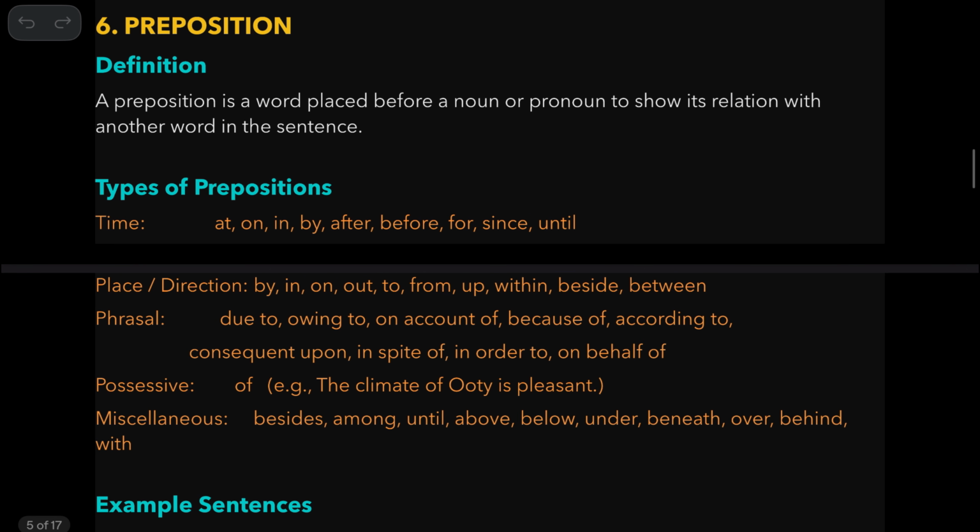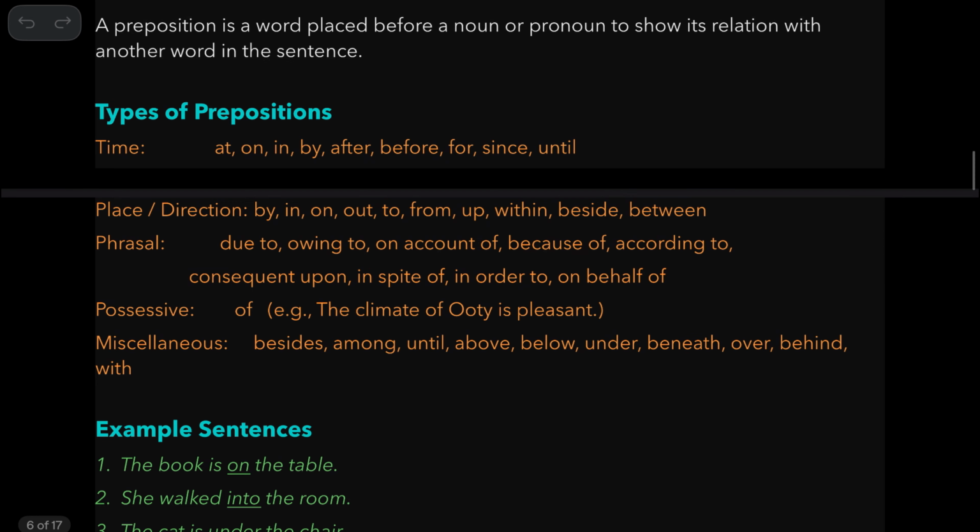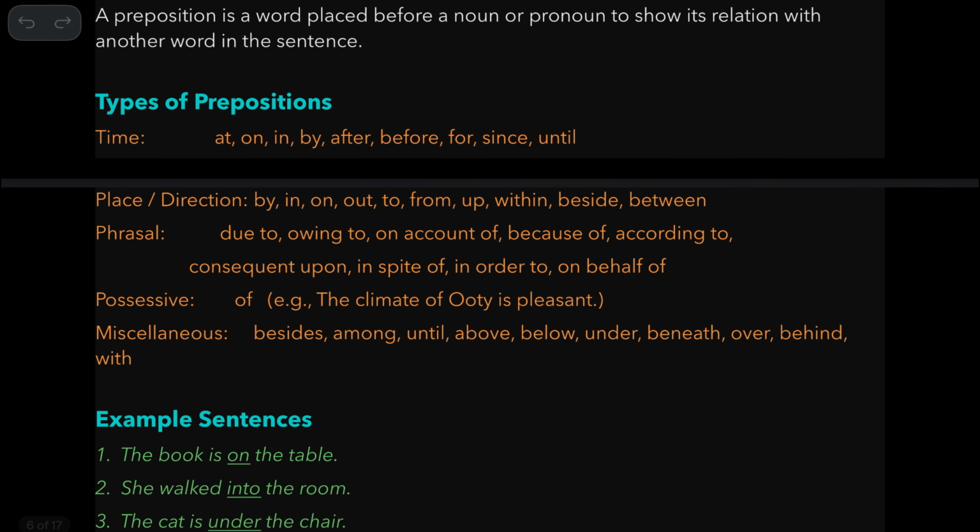Now prepositions. A preposition is a word placed before a noun or pronoun to show its relation with another word in the sentence. So now types of prepositions. At, on, in, by, after, before, for, since, until. These are all time prepositions. And by, in, on, out, to, from, up, within, beside, between. These are place or direction prepositions.